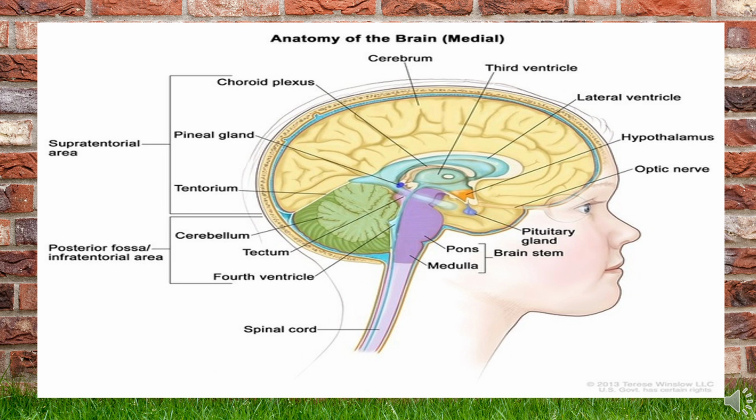The fourth ventricle is located between the pons and medulla anteriorly and the cerebellum posteriorly. The fourth ventricle is going to continue as the central canal of the spinal cord. So in the section, the brain vesicles and brain parts will be seen. There will be some cavity called ventricle. The cavity will be filled with the CSF.